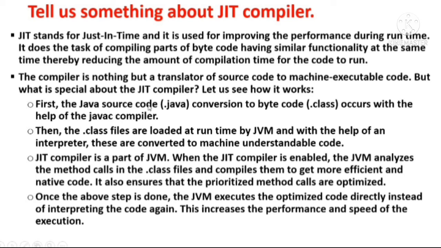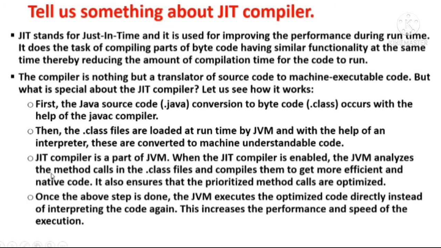See, first the Java source code, which is in .java, means its file is in .java, and conversion to bytecode, means the bytecode is always in a .class file, occurs with the help of the javac compiler. Okay, then the .class files are loaded at runtime by JVM and with the help of an interpreter, these are converted to machine understandable code.